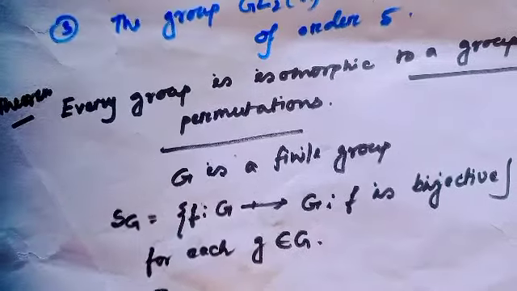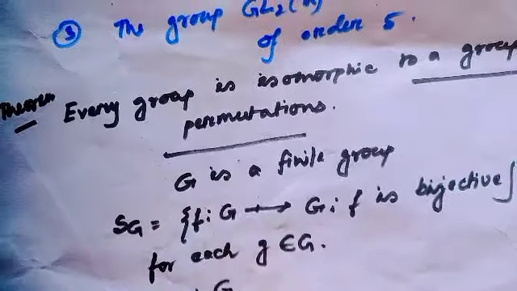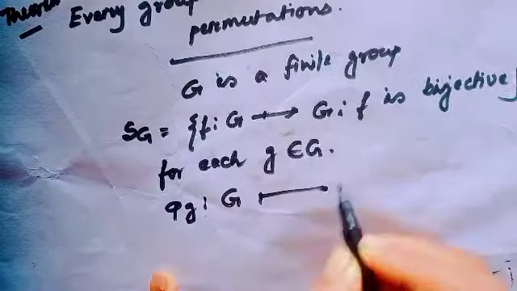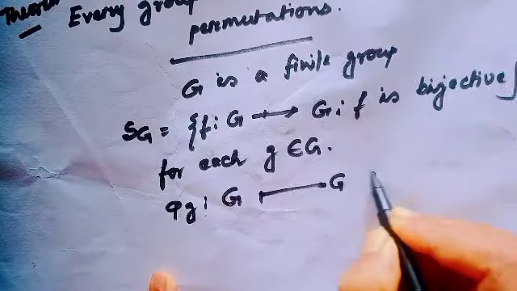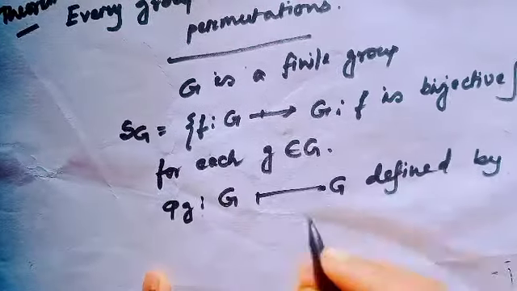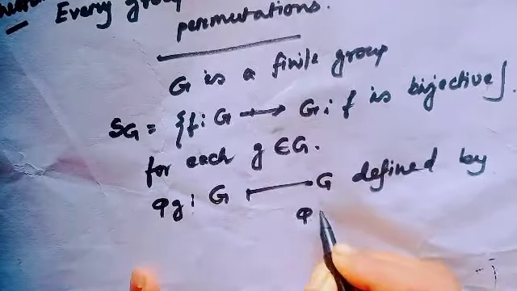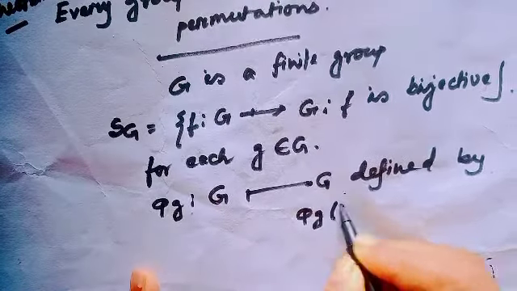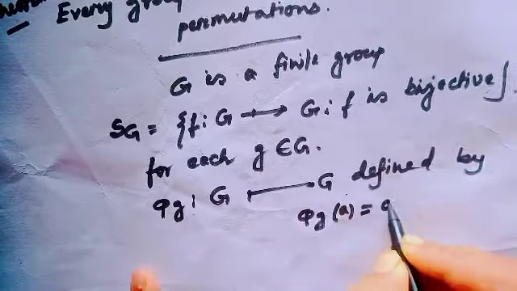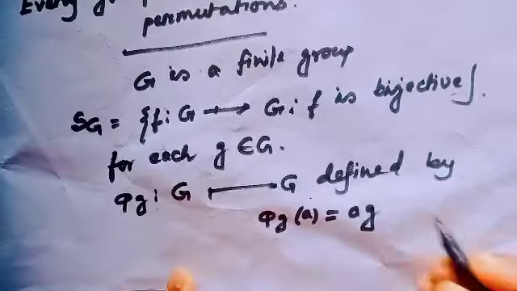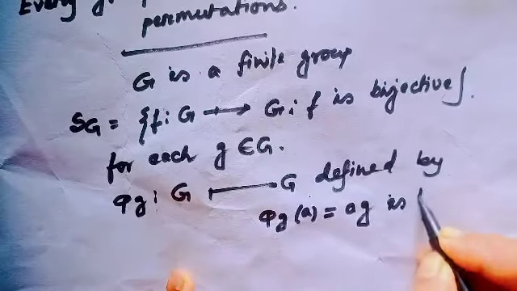define a function phi_g from G to G, which is defined by phi_g of the element a from G equals a times g. And this function is always a bijective function.